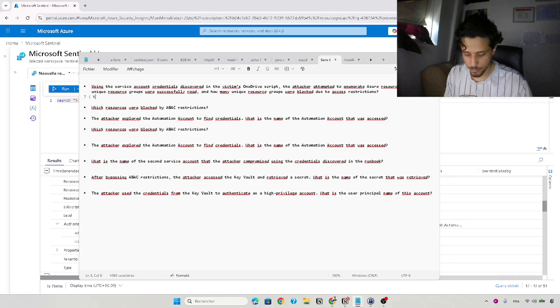That's RG Finance and KV Finance that were blocked, and the two resources that he read are web services and also automate OPS.